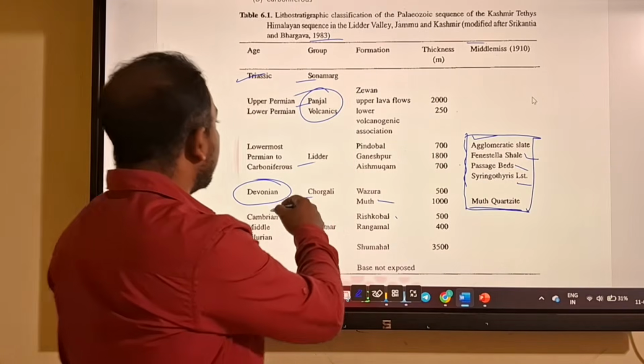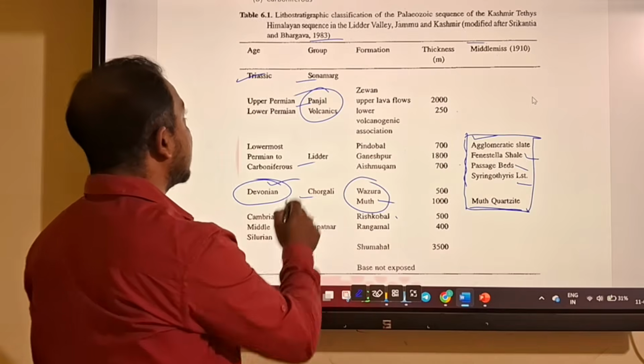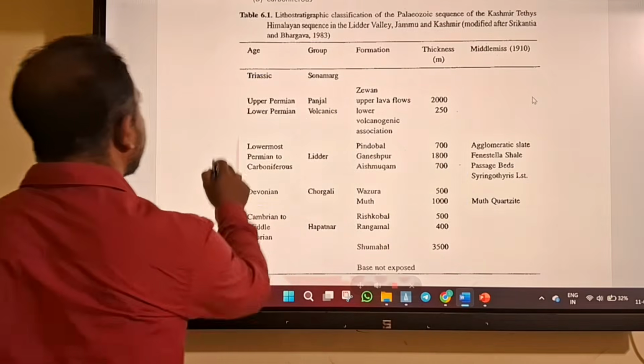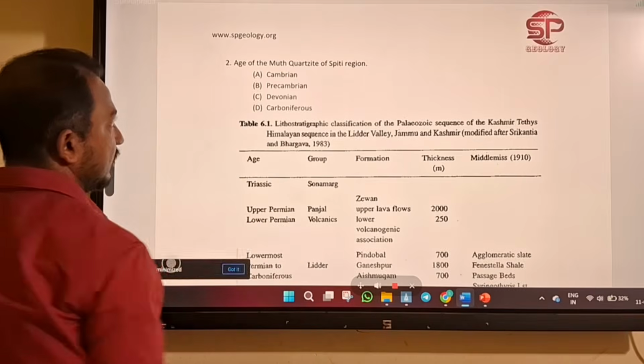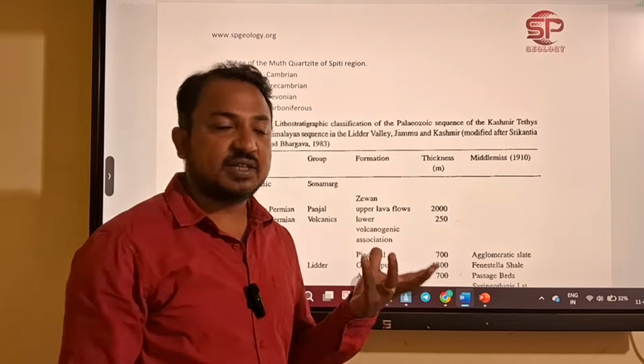So Muth quartzite has an age of Devonian. So our answer will be Devonian. So age of the Muth quartzite in Spiti region, it is Devonian.